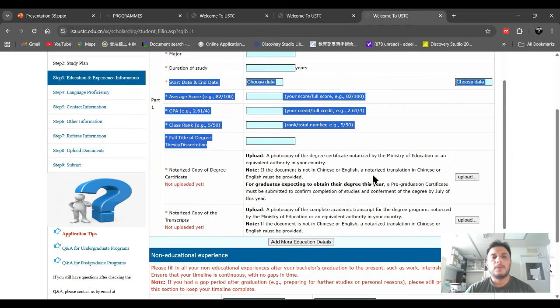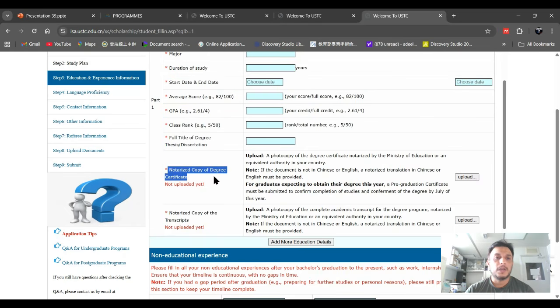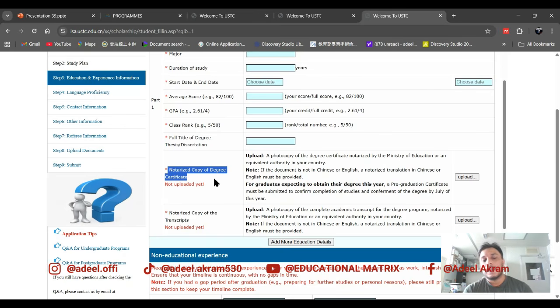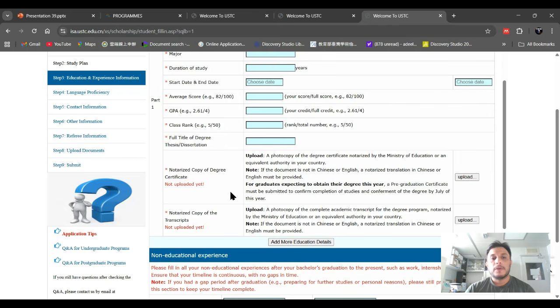After that, you have to upload your degree and transcript here, but they should be notarized by a notary public. You can go to a public court and they can notarize your document. It's not a big deal. One important thing here: students who have not graduated yet, or who will get their degree this year, can get a pre-graduation certificate or provisional certificate from the university, notarize it and upload it here.